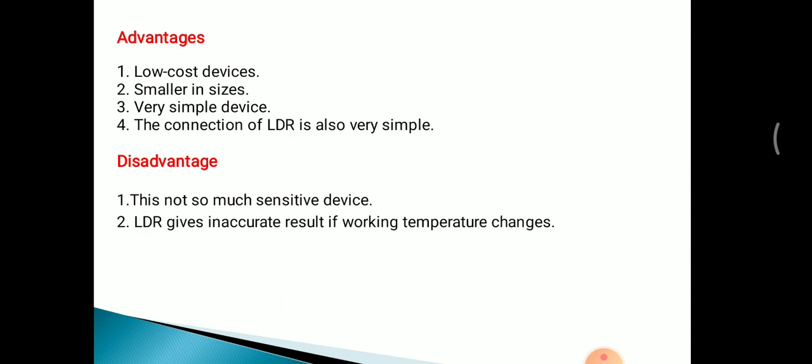So this has also advantages. It is a low cost device, smaller in size, it is a very simple device, and its connection is also very simple. Then the disadvantages are that it is not a very sensitive device, and it is not accurate, means this shows inaccurate results if the working temperature changes.